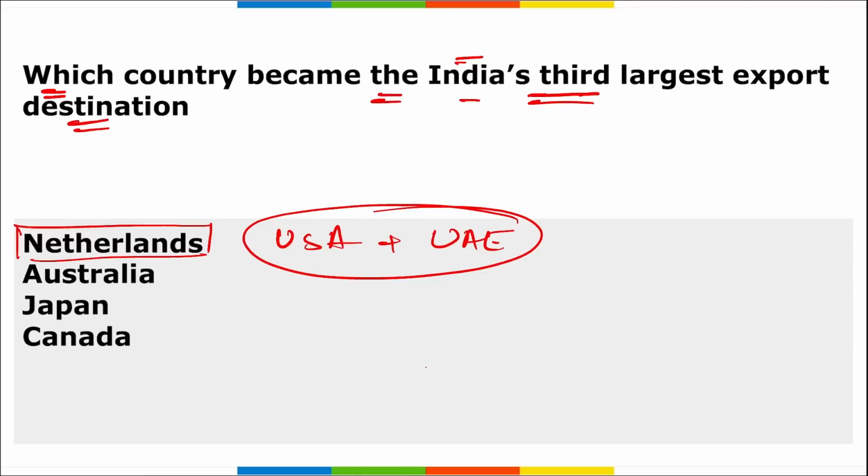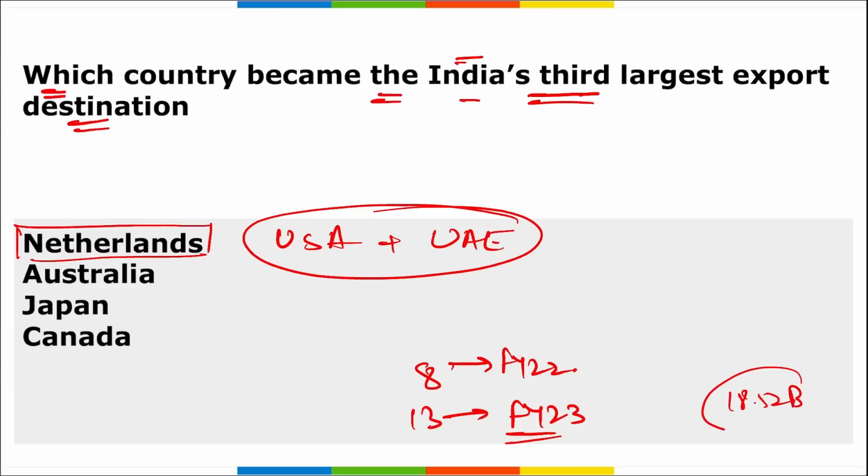India's trade surplus with the Netherlands has increased from $8 billion in fiscal year 2022 to $13 billion in fiscal year 23. So we can say that India's exports to the Netherlands have increased by almost 48% to $18.52 billion in fiscal year 23 against $12.5 billion in fiscal year 22.